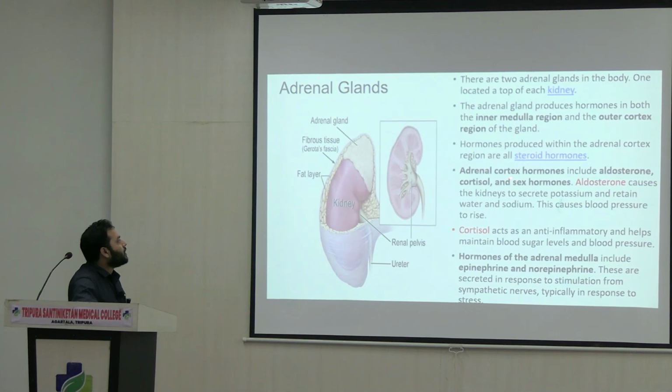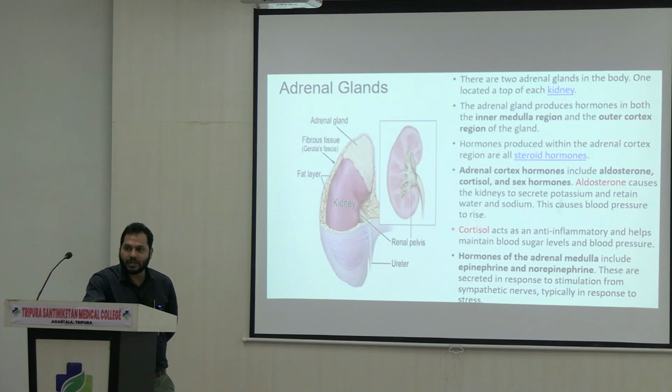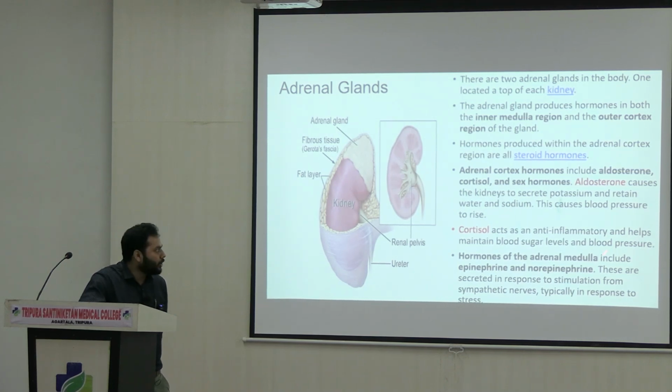See here, the adrenal cortex hormones include aldosterone, cortisol and the sex hormones. All of us know there are some hormones whose chemical features are steroid in nature in comparison to others. Here the sex hormones are steroid in nature.